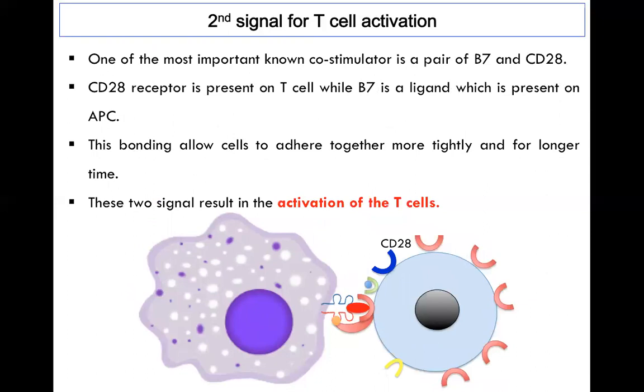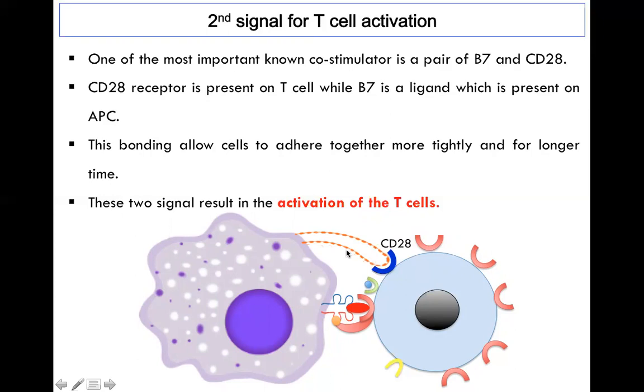One of the most important known co-stimulators is the pair of B7 and CD28, as you can see here. This is CD28, and it is located on the surface of T cells. So the CD28 receptor is present on the T cells.